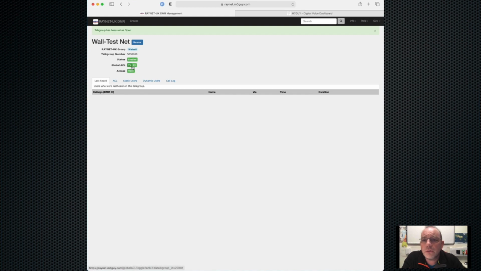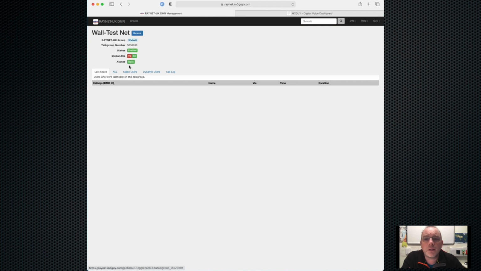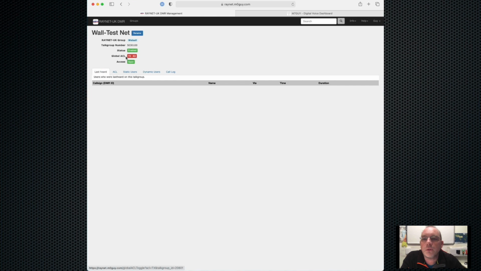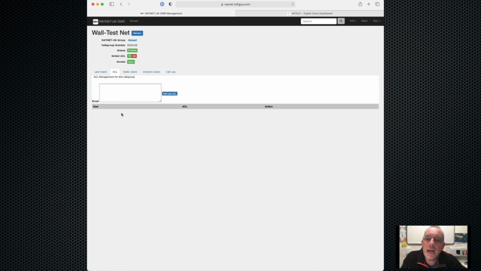The global ACLs you saw turn on and off here as we were changing the open access level. But we can also manually change those. So if we want to effectively do the same thing, we can say globally no one is allowed to transmit, and then only those people listed in the ACL here will be permitted to do so. And similarly, if we want to do the receive side, we can set the receive. No one can receive unless they're listed here as an acceptable receiver. And that's what that will do for you.